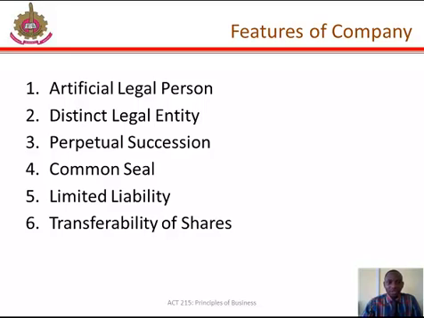The third one is perpetual succession. A company has a continuous existence and its life is not affected by the death, insolvency or retirement of its members. The fourth one is common seal. A company, being an artificial person, cannot sign a document for itself, whereas a natural person can do. So there is need for a company to have a common seal which will bear the authority of the company.